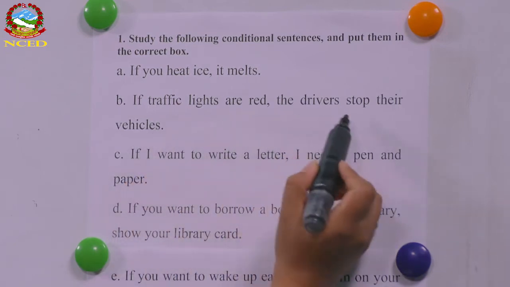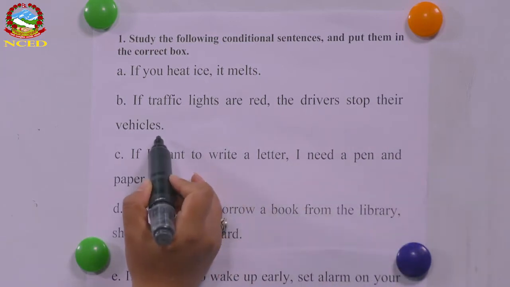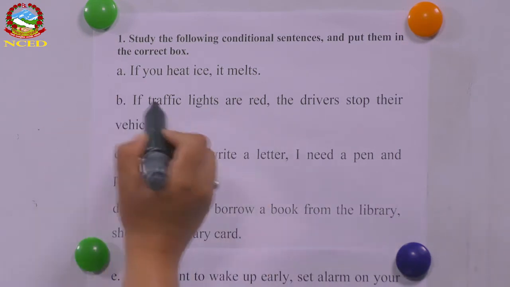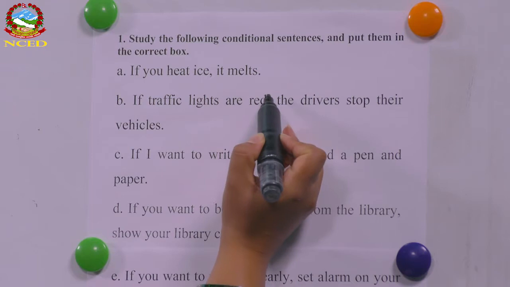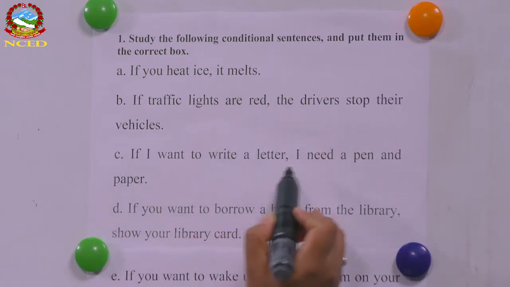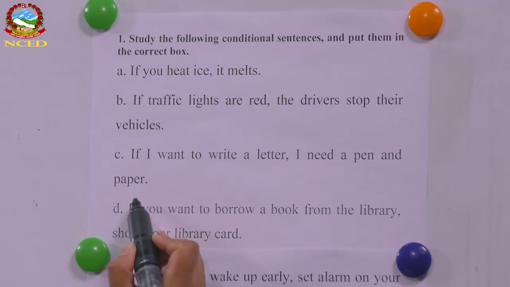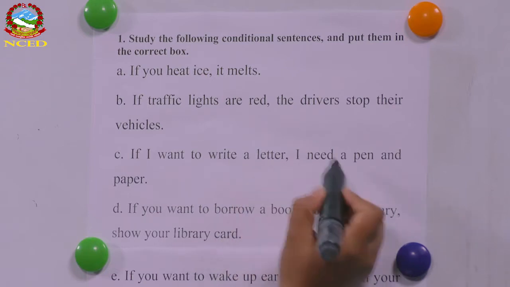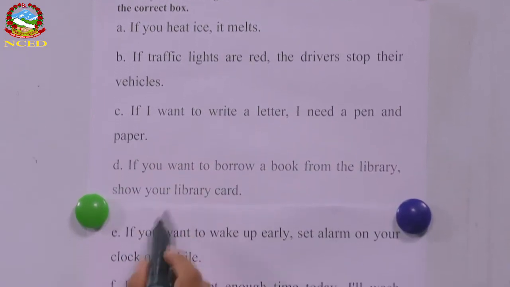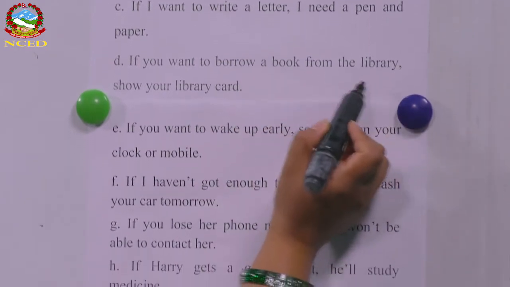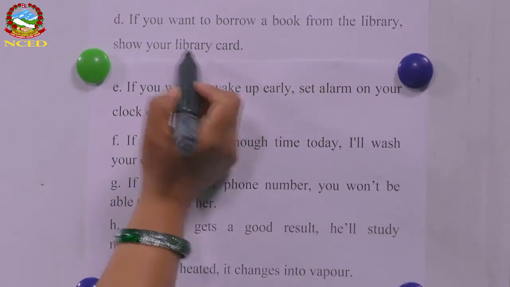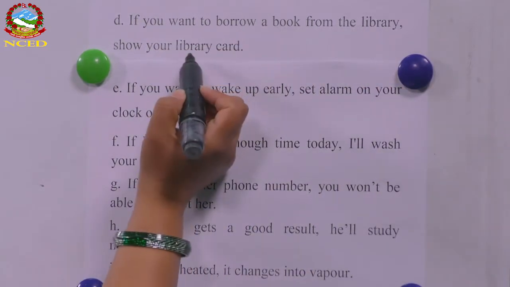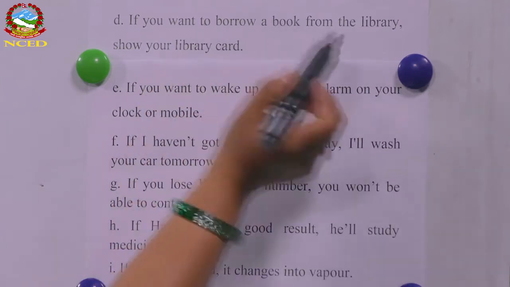If traffic lights are red, the drivers stop their vehicles. So when do drivers stop their vehicles? In what condition? When the traffic lights are red. Okay? If I want to write a letter, I need a pen and paper. So what do I need to write a letter? I need a pen and paper. Similarly, if you want to borrow a book from the library, show your library card. If you don't show your library card, you can't borrow a book from the library. So that is the condition, okay, for you to borrow a book from the library.